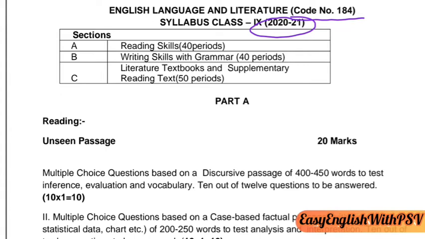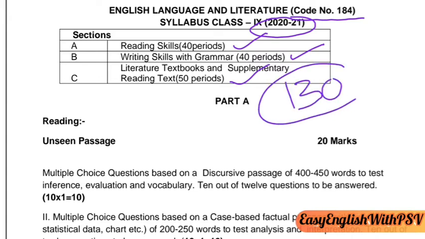There are 3 sections for your syllabus planner. Reading skills 40 periods, writing skills with grammar 40 periods, and literature along with supplementary reading, that is your second book, Moments, 50 periods. In all 130 periods. So you have to study in all 130 periods.